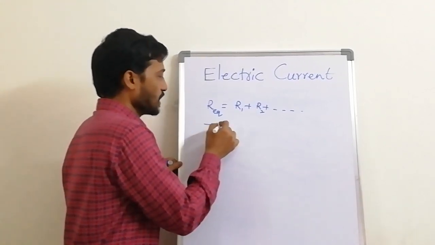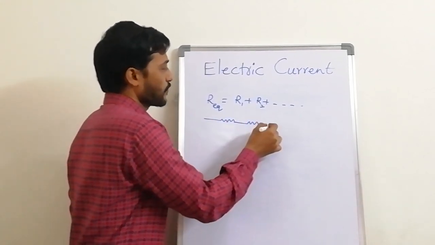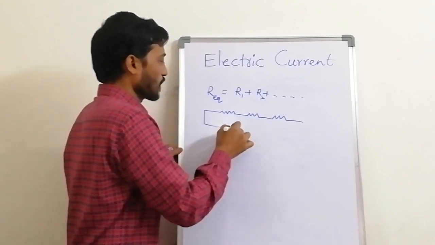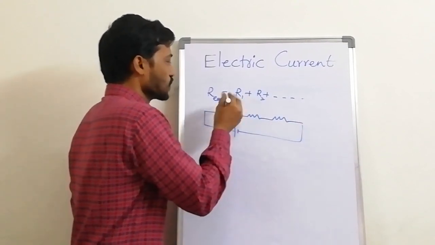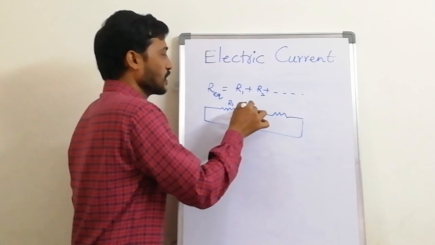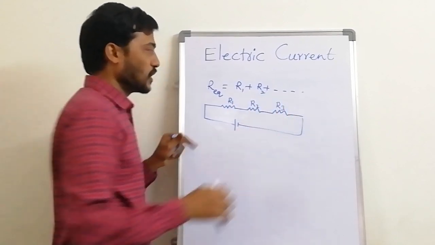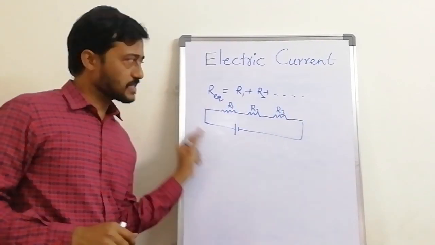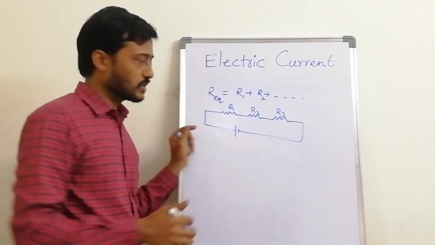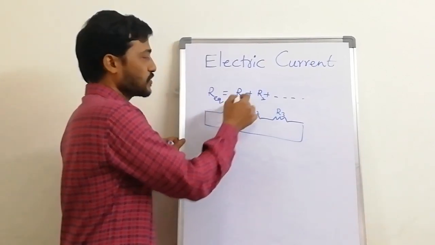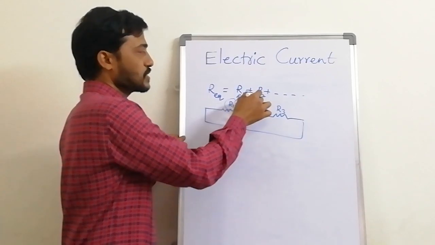If you have a connection like this, this is R1, R2, R3. Now the total resistance present in the entire circuit, I am going to get as R equivalent. Substitute these values.